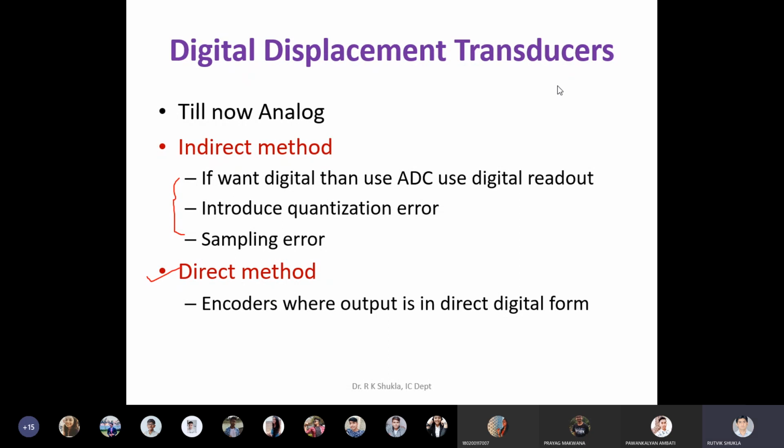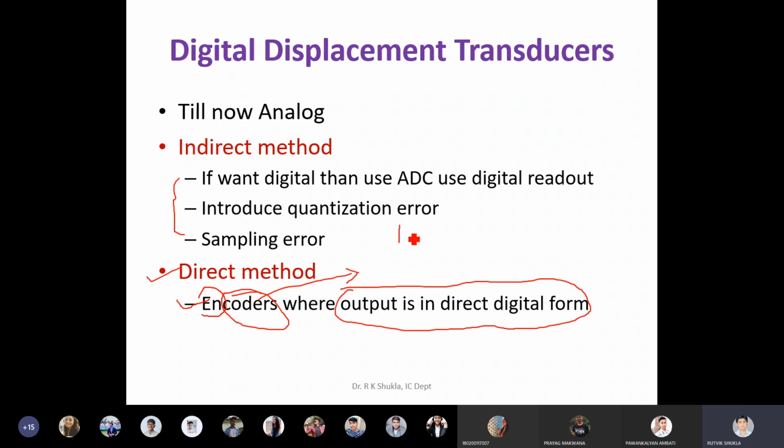In the last class, this is what we started. What we are using is encoders. As the name indicates, encoders generate the output in digital form, or you can say in digital coded form. Suppose your displacement is 1 centimeter, then in this direct method that 1 centimeter may correspond to something like this. So somehow you are converting that 1 centimeter into digital coded information.